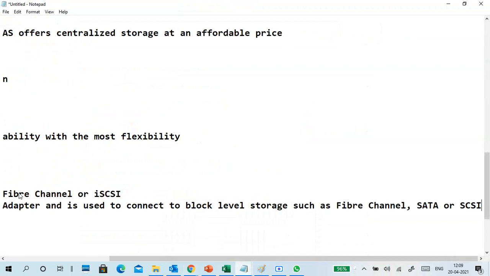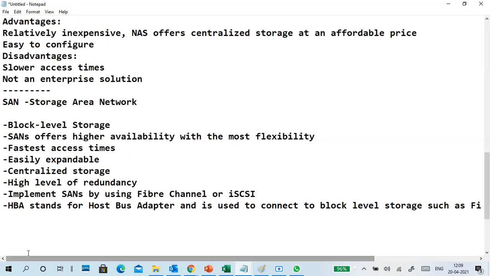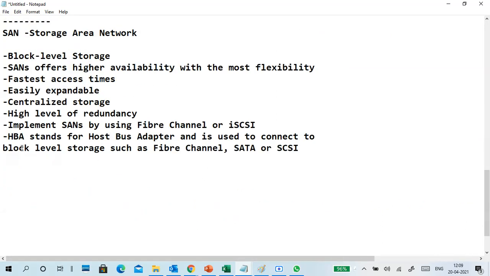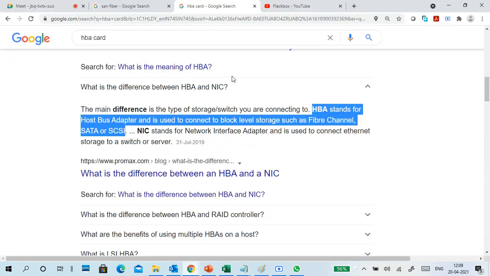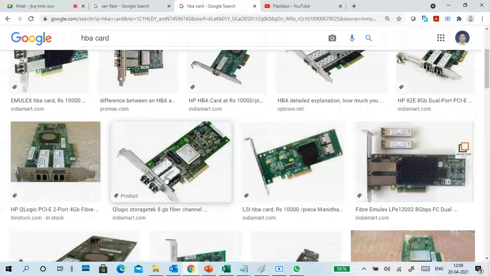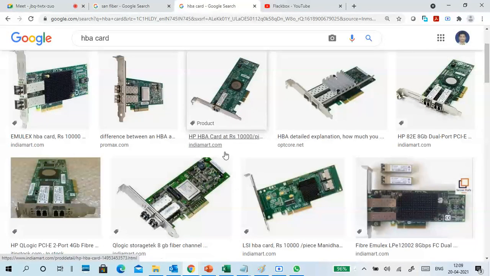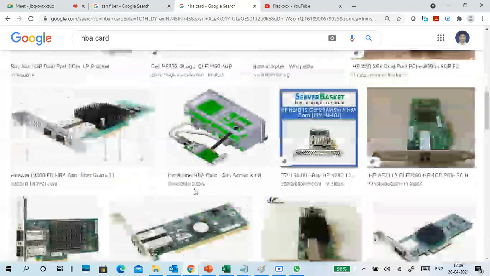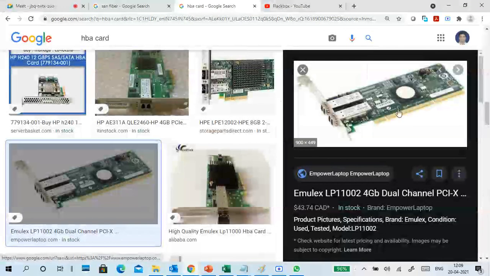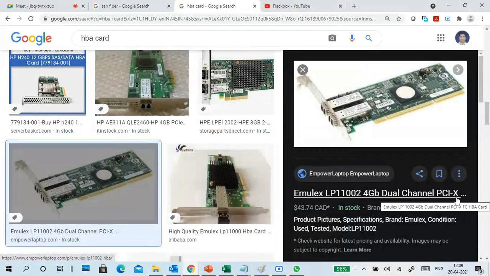So in a SAN, earlier they were using iSCSI or other fiber optical channels. The fiber optical channels are replaced by HBA, host bus adapter. It connects everything. So we'll go to this again. Sorry, I am unable to stop. This is the HBA. It connects through the fiber optical channels only, but it also tries to connect to other things. 4 GB dual channel PCI flat.